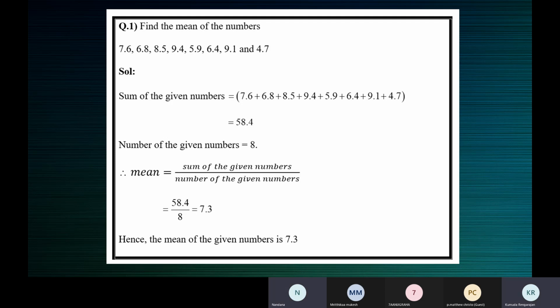Otherwise, you can multiply the numerator and denominator by 10. Why? To get rid of the decimal point. So that will give you 584 by 80. Then you simplify. Now you don't have the decimal point. After simplifying, you'll have a fraction, and you'll have to divide and find the value.